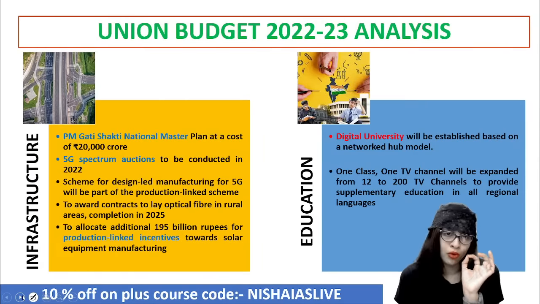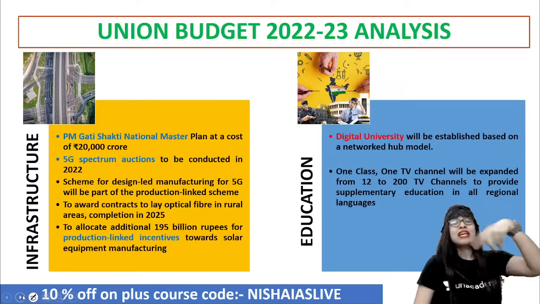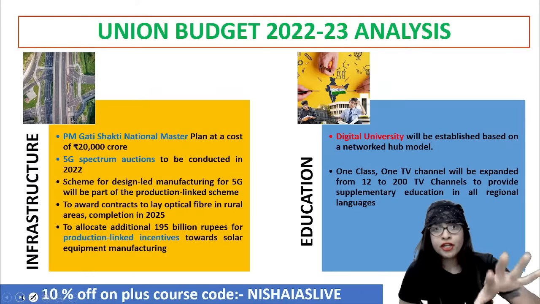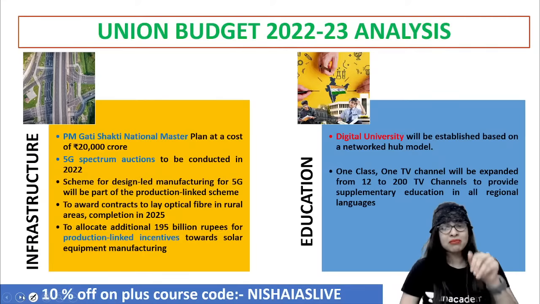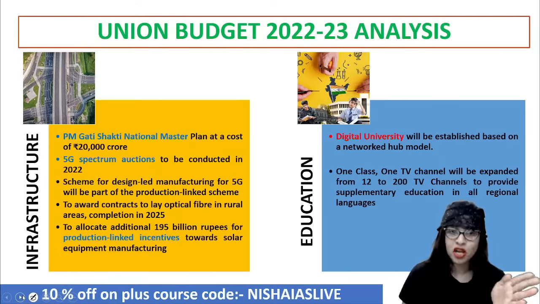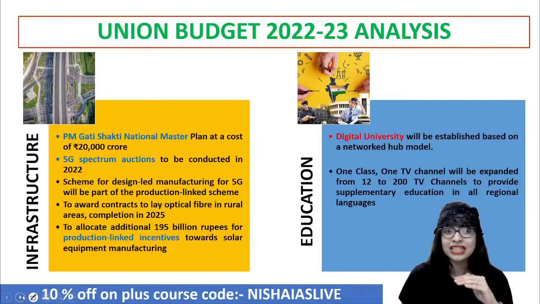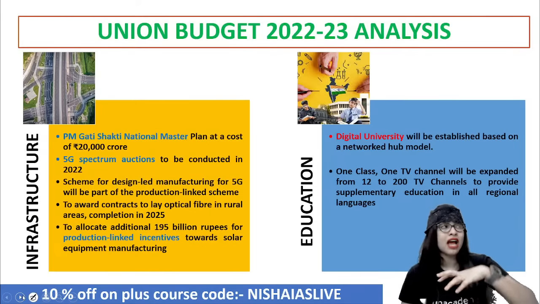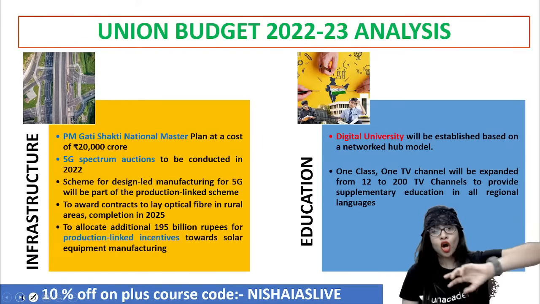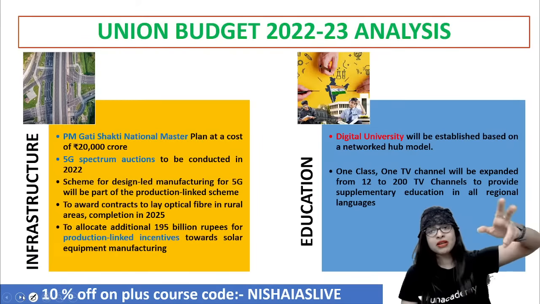At the same time, another important infrastructure development is the 5G spectrum. The 5G spectrum auction is to be conducted in the current year, 2022, for better improvement. They also said the production linked incentive scheme, which we saw, will also happen. And they will award contracts to lay optical fiber in rural areas, which has to be completed by the year 2025. That is about having proper network connectivity, because optical fiber is better than the copper cable out there.